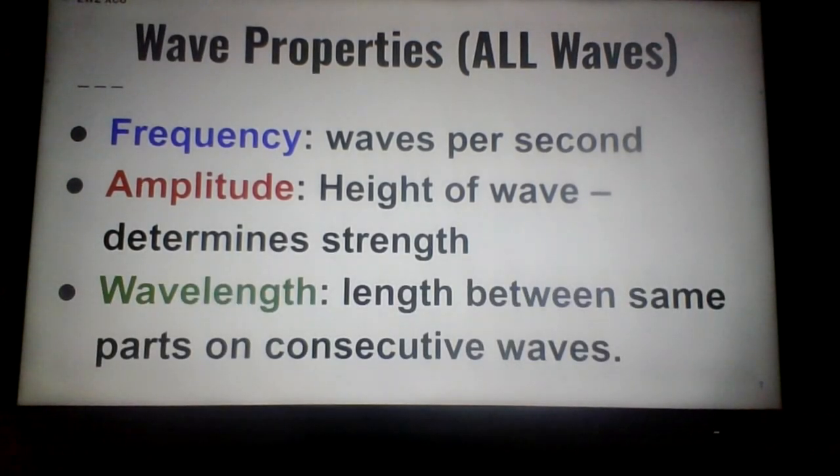And depending on the kind of wave, there are ways to measure the wavelength. In this case, the name tells you the length of the wave. The length between the same parts, and there's the key word right there, same parts on consecutive waves. Now, all waves have a frequency, an amplitude, and a wavelength, but for the two different shapes of waves, the names of their parts are different.